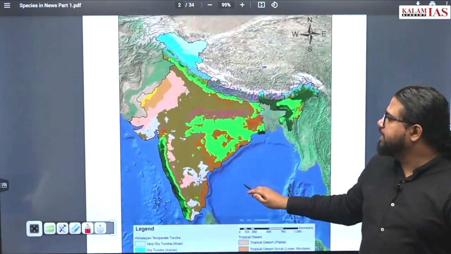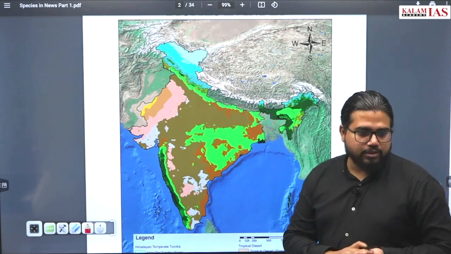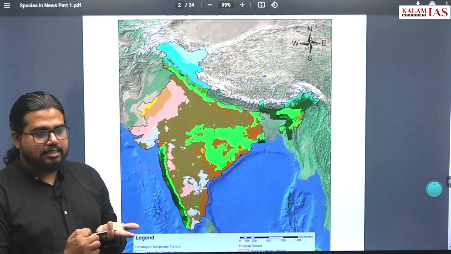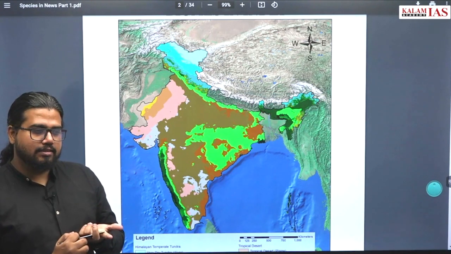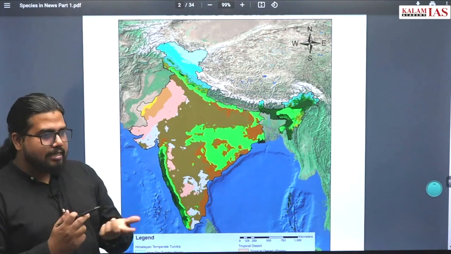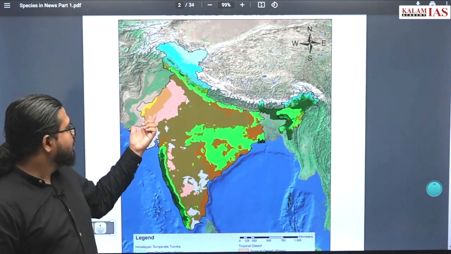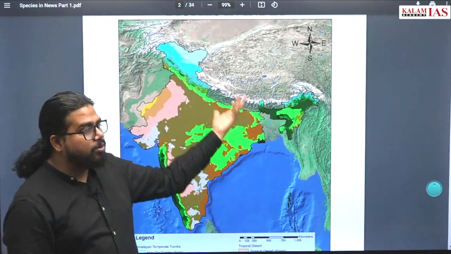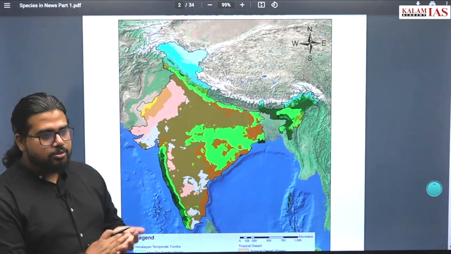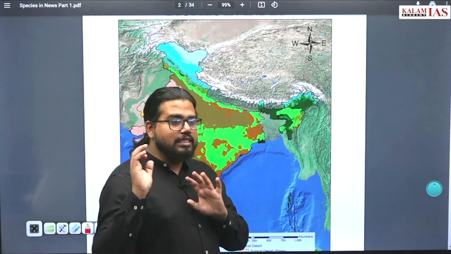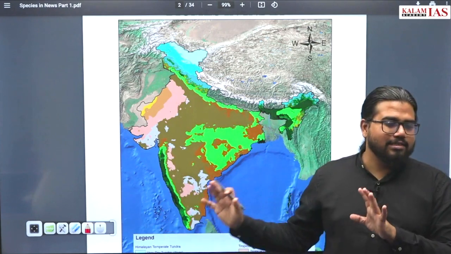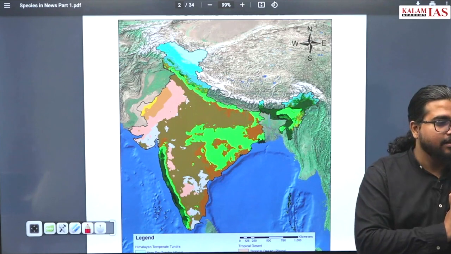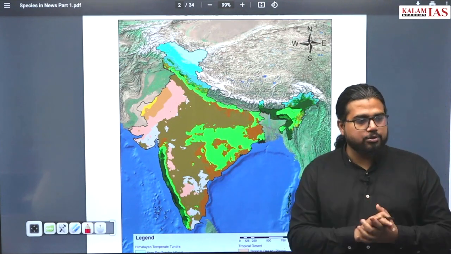From an environment perspective, we are focusing on 5 different biomes. Which are they? First one is tropical rainforest. Second is deciduous forest. Third is grassland type of forest. Forest you can grow, not call, but grasslands. Then you have deserts, then you have alpine tundra type of regions. So these 5 types of biomes, where they are coming in a rough idea, and what are the different characteristics of species which exist in these 5 different biomes. That is what we are going to see first.